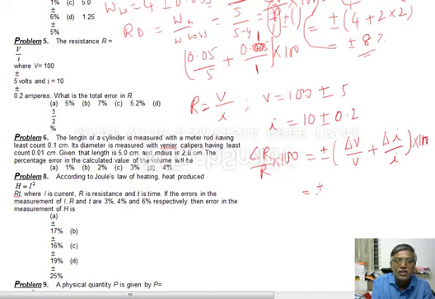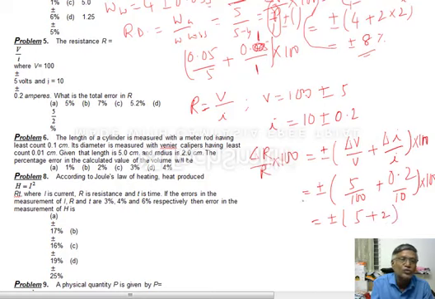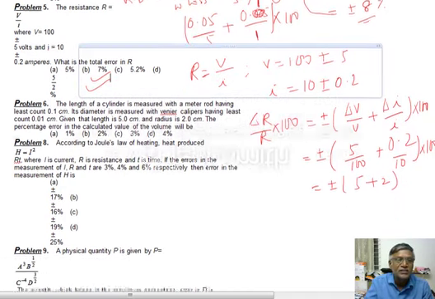So this is plus or minus delta V कितना है? 5 by 100 plus 0.2 by 10 into 100. So ये हो जाएगा plus or minus, ये 5% हो जाएगा. 100 get cancel, plus इसमें 100 में 10 बचेगा. So 2 बचेगा. 5 plus 2, 7% is the answer. ठीक है. So the remaining problem you can solve same questions.